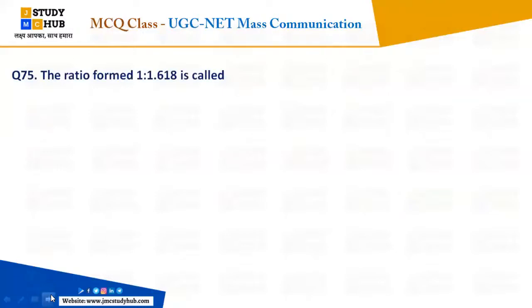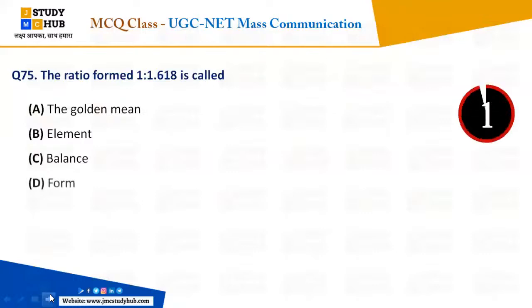चलिए, the ratio formed 1:1.618, not 9:16 or 16:9 or 3:4 or 4:3. Here the ratio formed 1:1.618 is called what? The golden mean, the element, the balance, the form. Everybody answer. Very important.